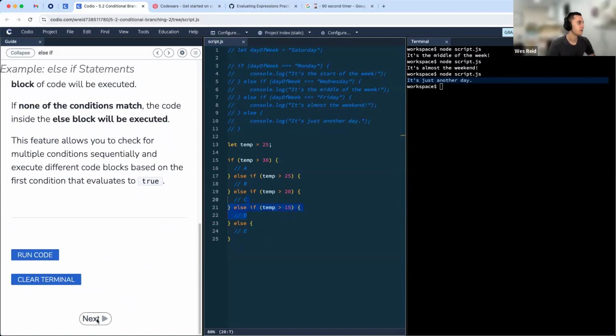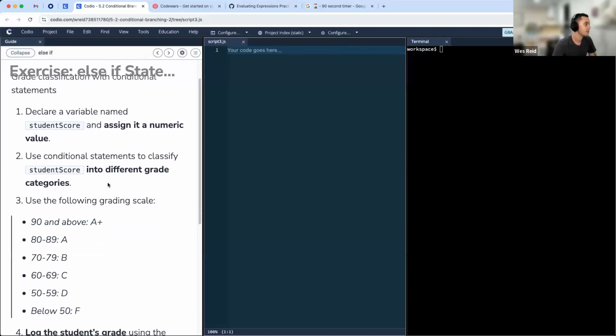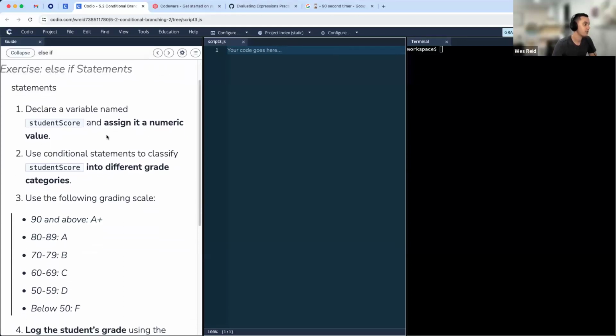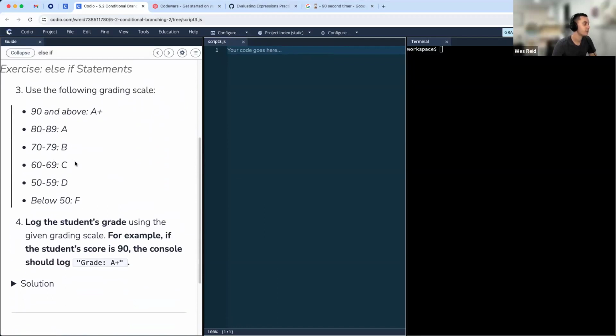All right, let's move on to the exercise over here. For this one, we're going to practice just that. We're going to create a bunch of else if statements. We're going to declare a variable first called student score, assign it a numeric value, and then use conditional statements to classify student scores into different grade categories using these following scores. So if it's 90 or above, that's going to be an A plus, 80 to 89 is an A, 70 to 79 is a B, et cetera, all the way down.